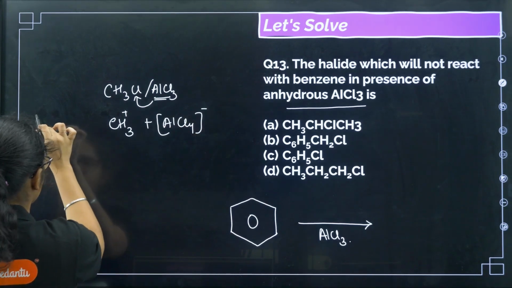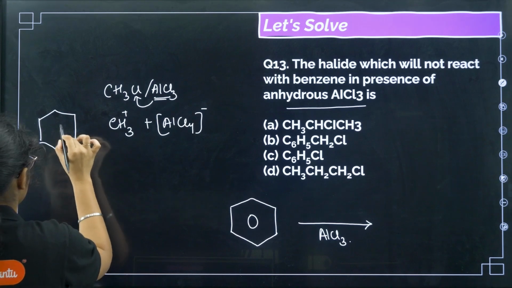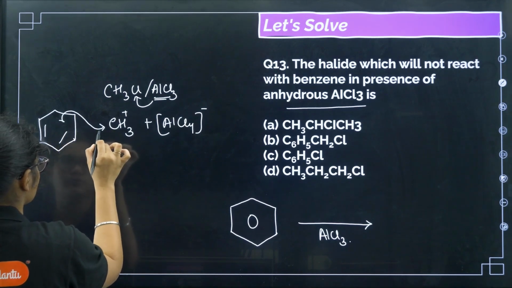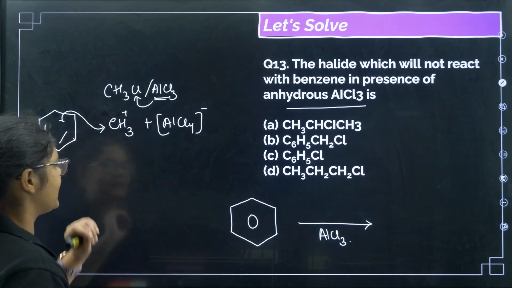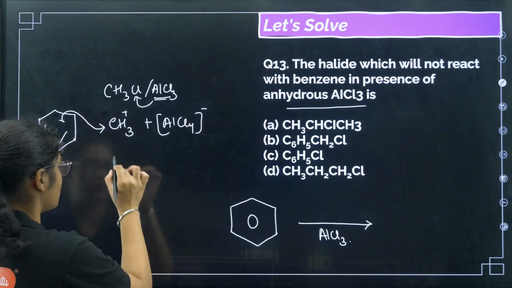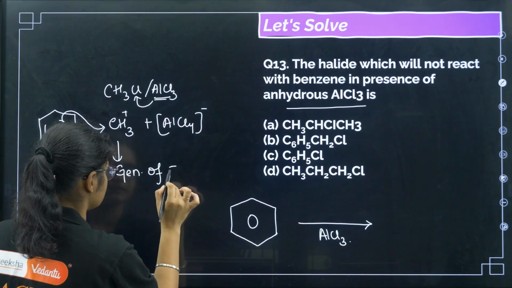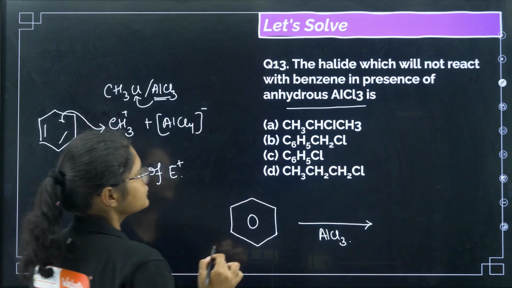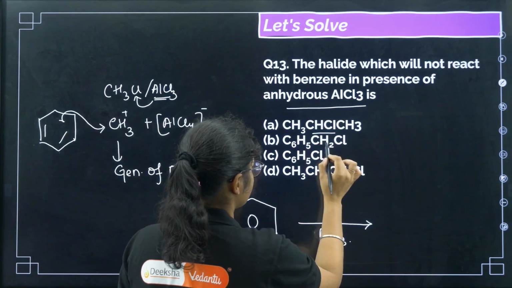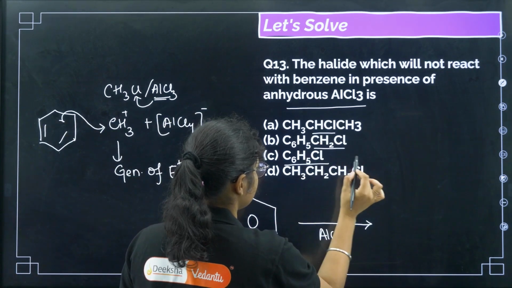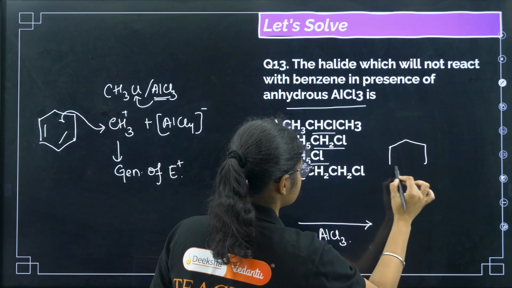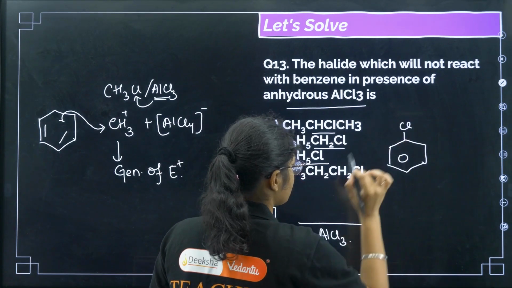Now if a benzene ring is there, the electrons of the benzene ring attack this CH3. First of all, this is the generation of the electrophile, and that should happen properly. Here generation of the electrophile can take place, here also it can take place, but here, if you see, this is C6H5Cl, right?